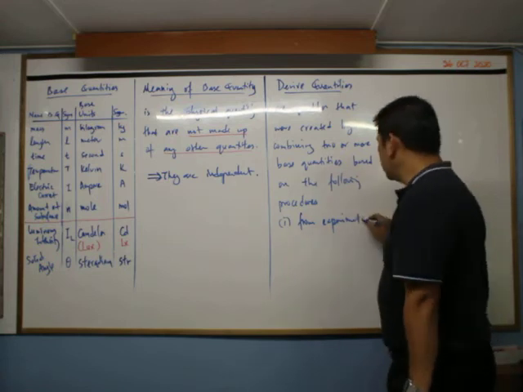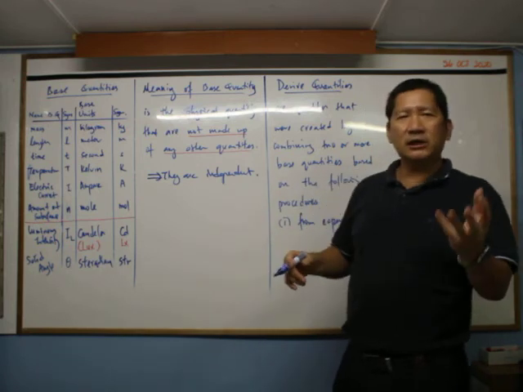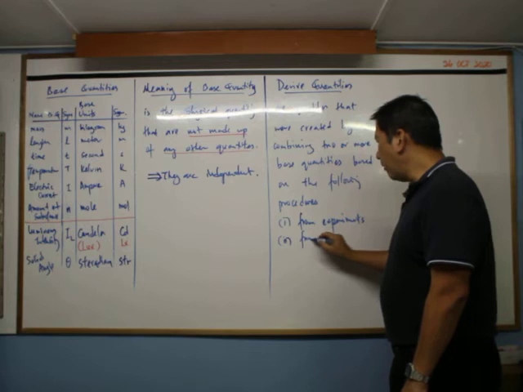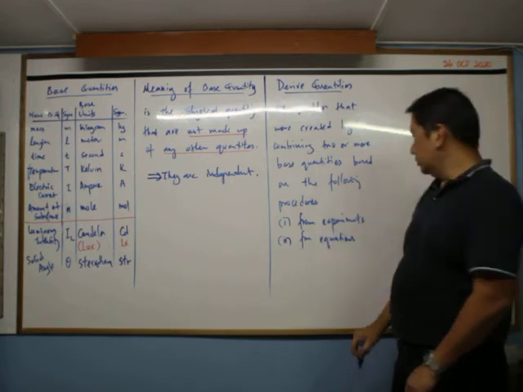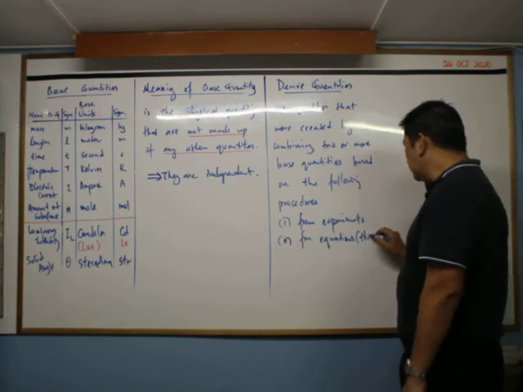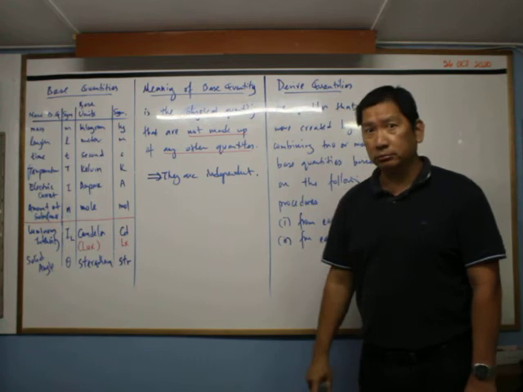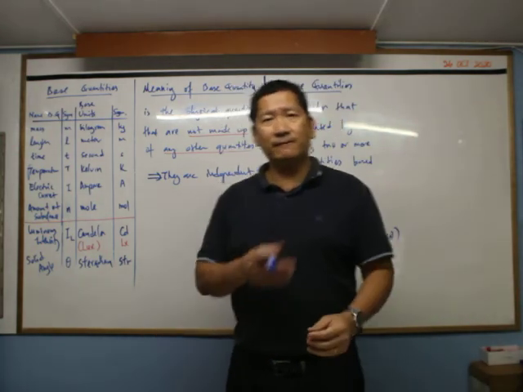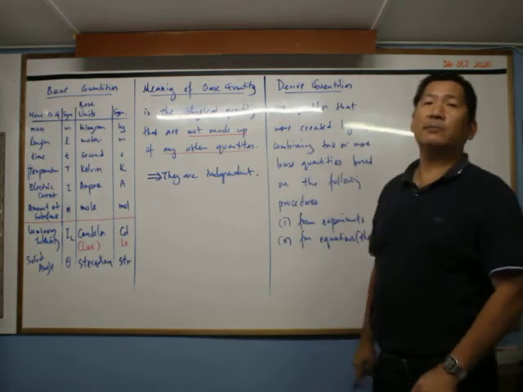From experiments. Sometimes in an experiment, you do this, measure this, and calculate it, and finally you discover something new. Number two, from equation. Normally from equation, this is more theoretical. So physicists, we have theoretical physicists, we have experimentalists and so on. People that like theory more, people that like experiment more.